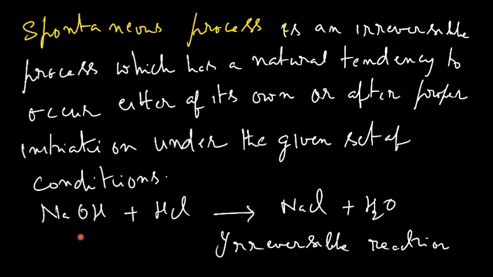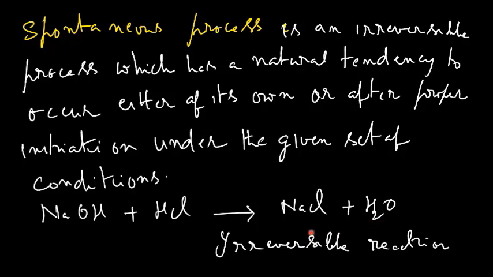If you take this example, NaOH and HCl, we get NaCl and H2O. That is, when acid and alkali mix, we get a salt and water. So this is spontaneous. That means while adding to each other, the reaction completes. Whereas this reaction cannot be reversed.